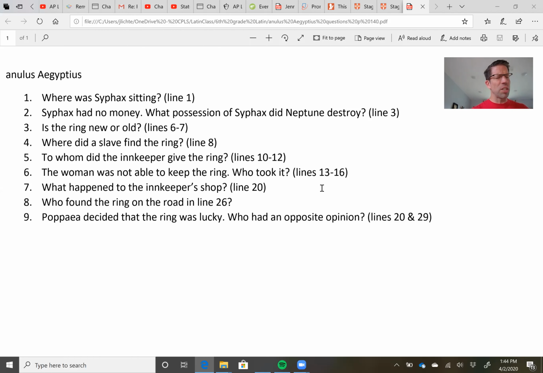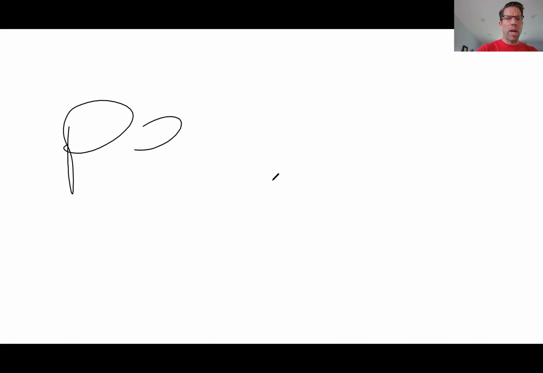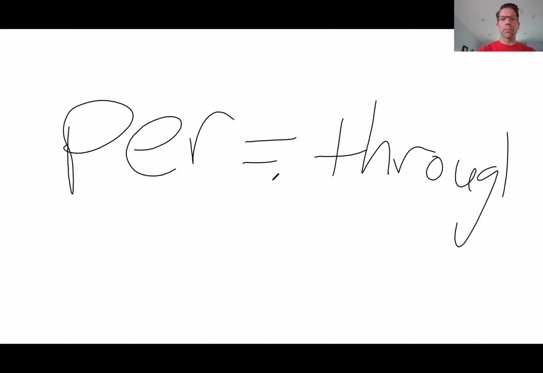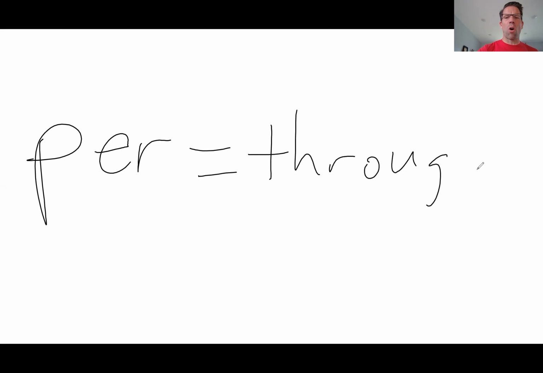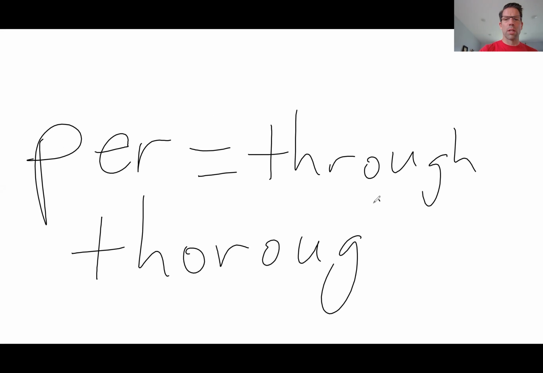The woman, because she was perterrita, which means she was terrified all the way through. I'm going to pull up the old whiteboard here, and we'll look at perterrita. So per means through. When per is at the beginning of a word, it means all the way through, or you could even say thoroughly. So she's thoroughly terrified.